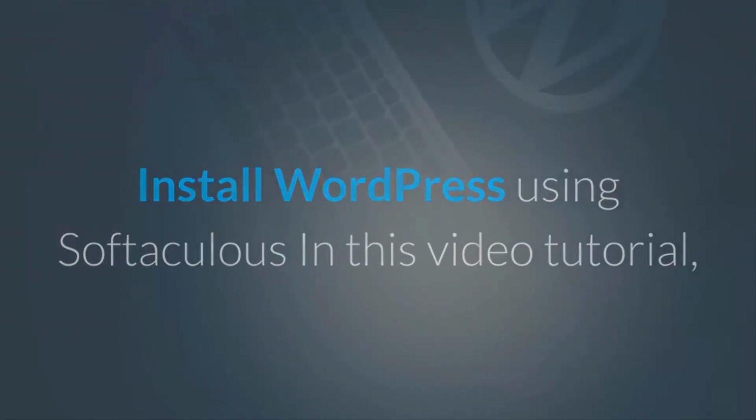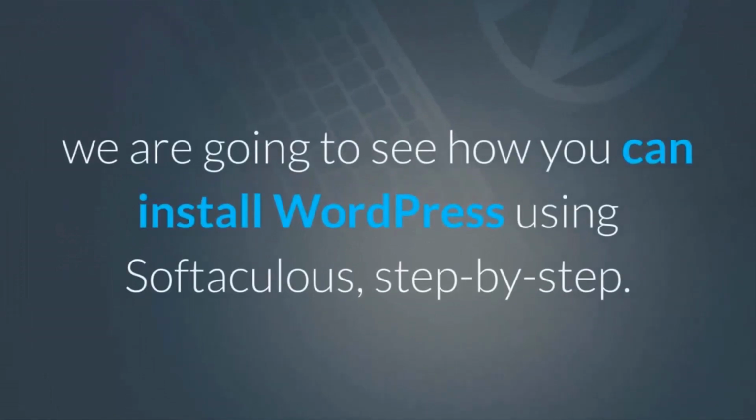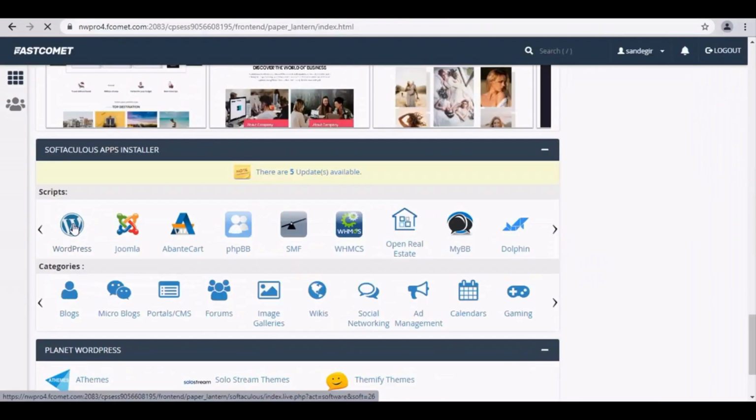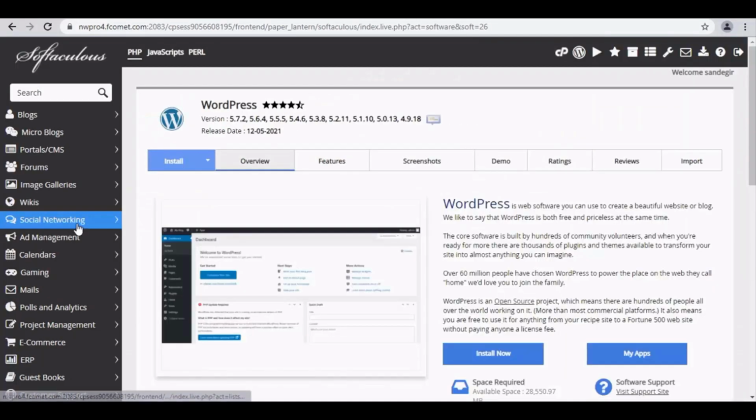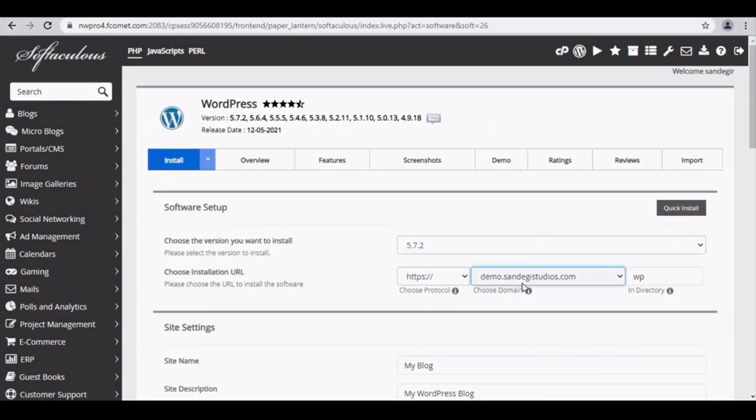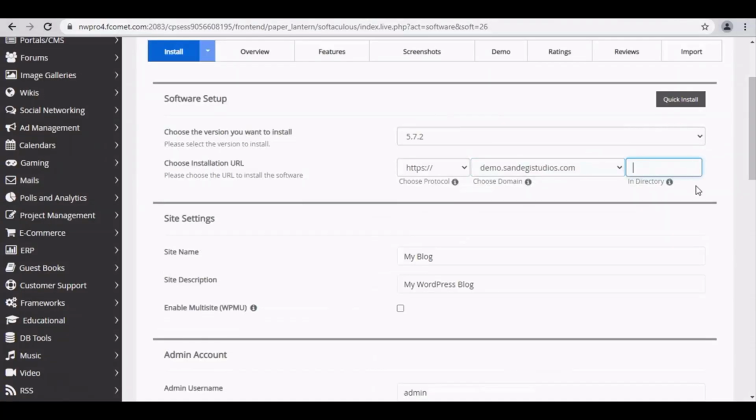In this video tutorial, we are going to see how you can install WordPress using Softaculous, step by step. So let's get started. From Cpanel, select WordPress from Scripts. Here you can see Softaculous panel. Click on Install button, then choose your site URL, select version you want to install, then empty directory column.